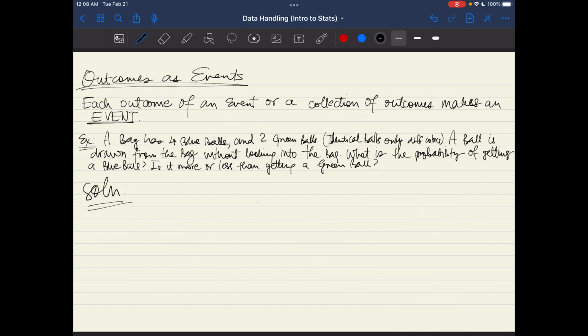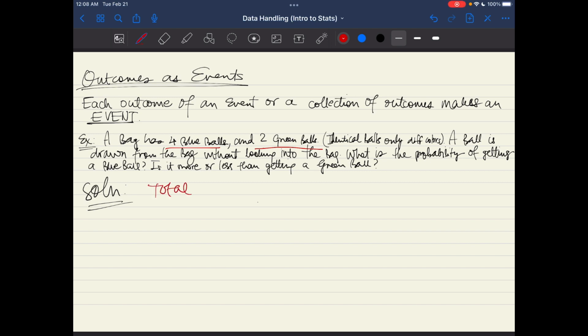Okay, now let's talk about outcomes as events. Each outcome of an event or a collection of outcomes makes an event. Okay, now let's solve a question together. A bag has 4 blue balls and 2 green balls. These are identical balls, only different colors. A ball is drawn from the bag without looking into the bag. What is the probability of getting a blue ball? And then the second part is it more or less than getting a green ball? So let's talk about this.